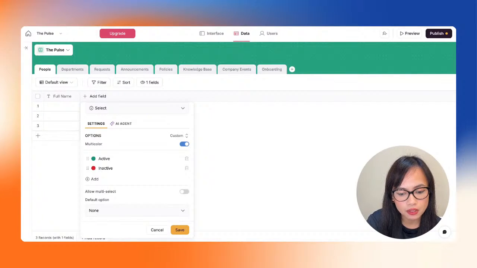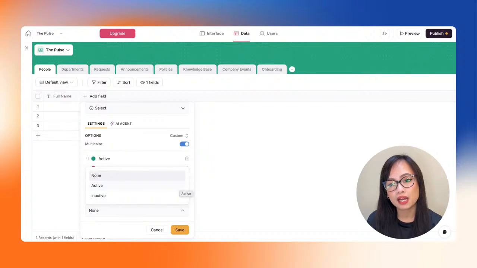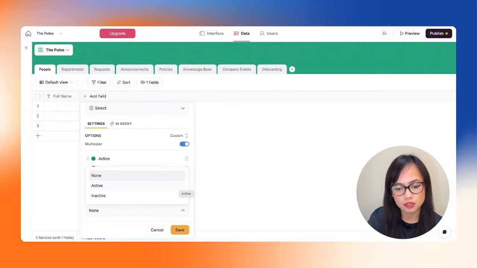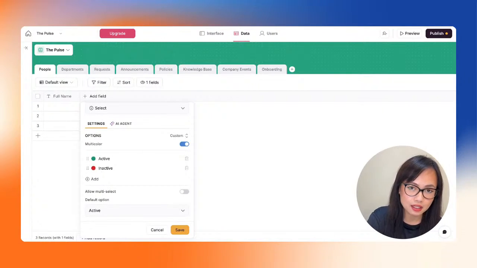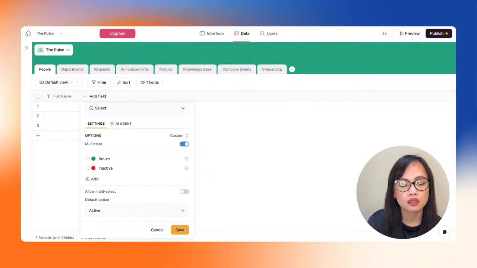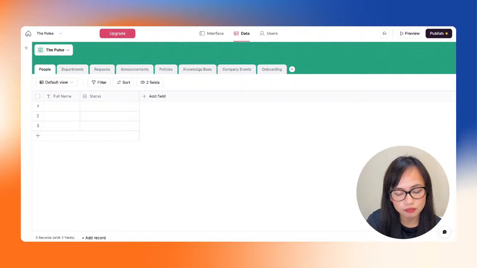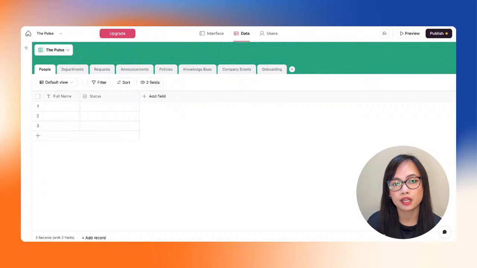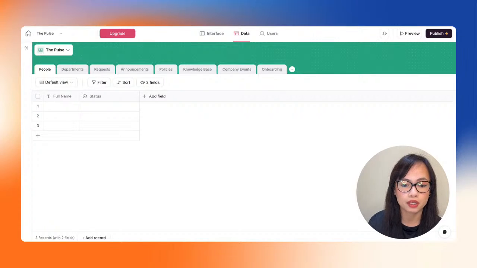And what we're going to do now is to select the default option, which is going to be active or inactive. So naturally, when we are adding a new person or a new user in our company, they would be active, right? So this is just something that makes it cleaner. So we're going to auto select active so that whenever a new person comes in, they will automatically be tagged as active. And then just click save. There we go. So we have a new column that was added. Very simple, very easy to do. And that would basically define if the employee is actively in the company or not.